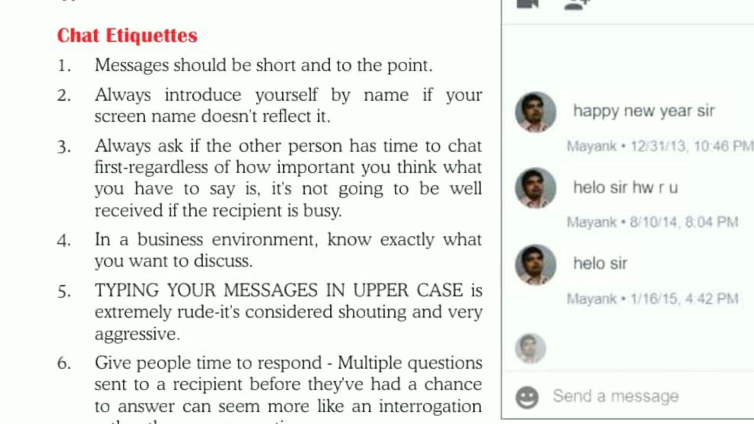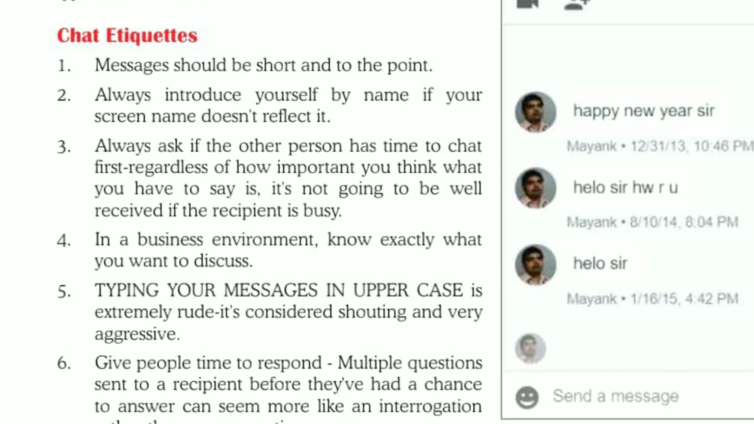Next one is, if we are chatting with other person, we must always ask that the other person has time to chat first. Regardless of how important you think what you have to say is, it isn't going to be well received if the recipient is busy. First of all, we must know that the person with whom I would like to chat is free or not, is able to chat with us or not.